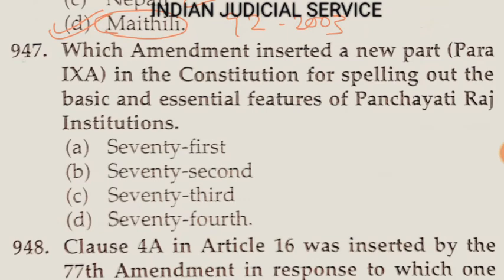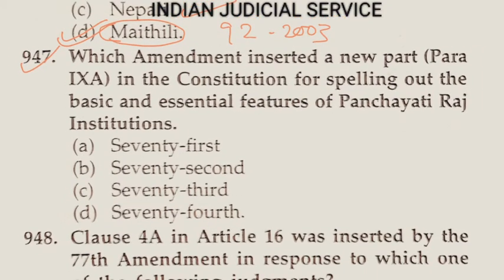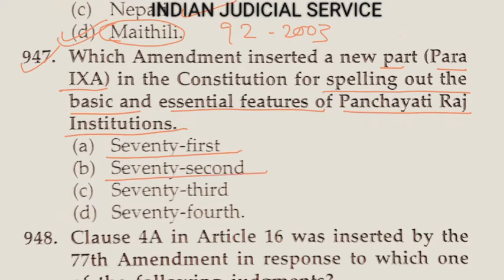Now next question. Which amendment inserted a new part, Part 9A, in the Constitution for spelling out the basic and essential feature of Panchayati Raj institution? Option A 71st Amendment, option B 72nd Amendment, option C 73rd Amendment, and option D 74th Amendment. So clearly answer of this question is option D, 74th Amendment in 1992.